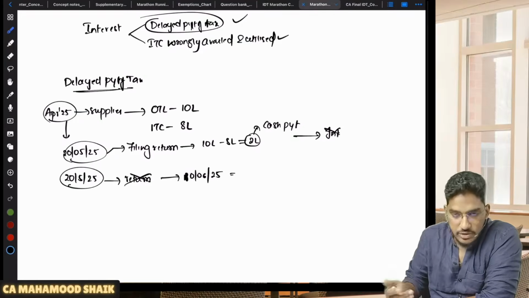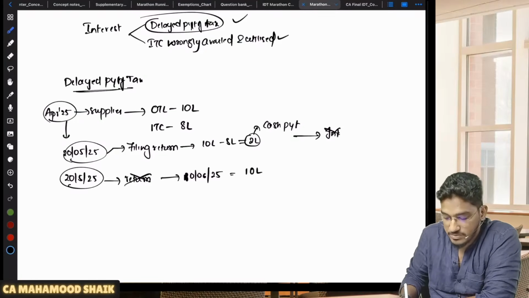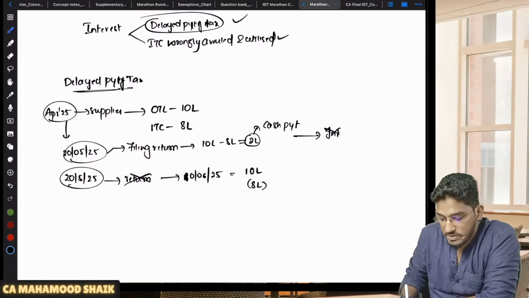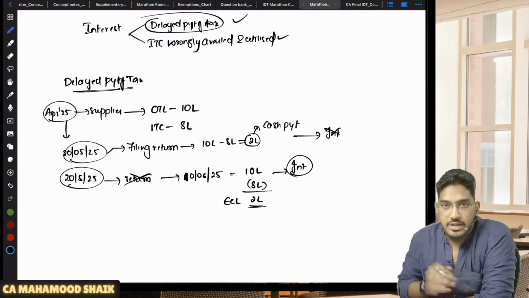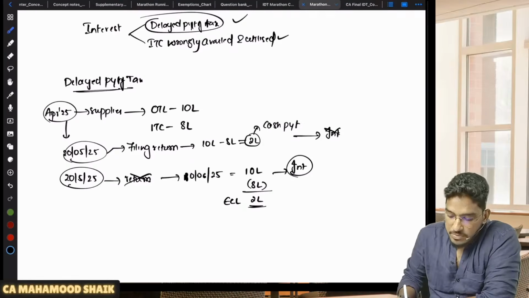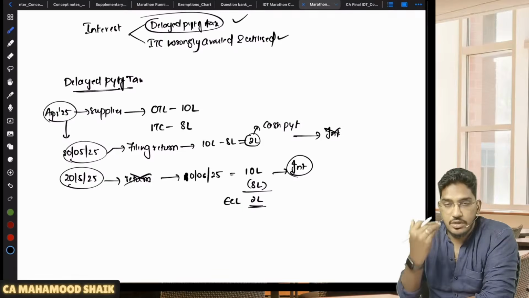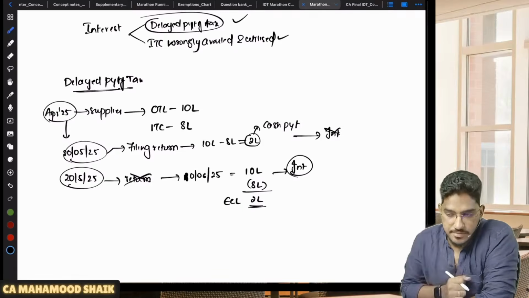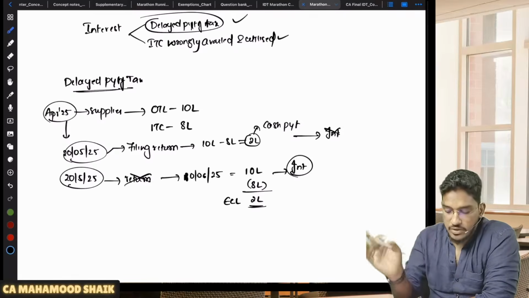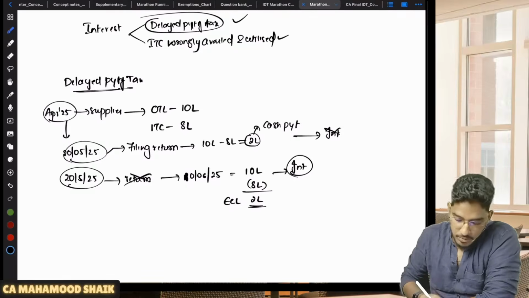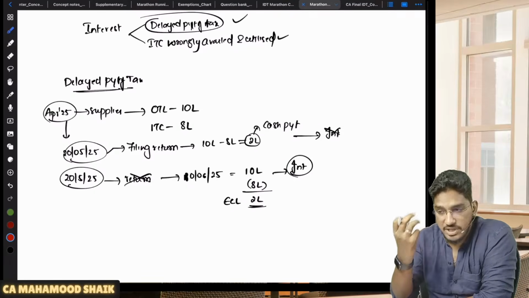So now on 10th of June 2025, you are saying 10 lakh rupees is my output tax liability, 8 lakh rupees is my ITC, then 2 lakh rupees you are paying through electronic cash ledger. Now you are liable to pay interest, but interest on what amount? Are you liable to pay the interest on your gross liability, or are you liable to pay interest only on the amount which you are discharging using your electronic cash ledger?